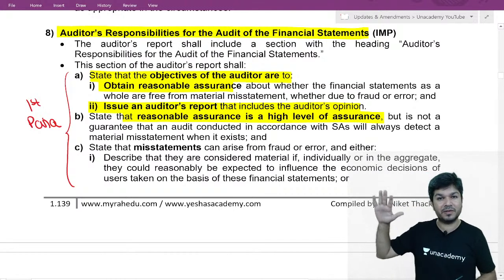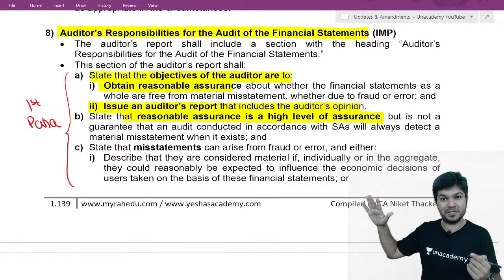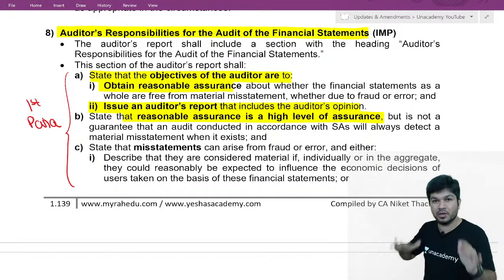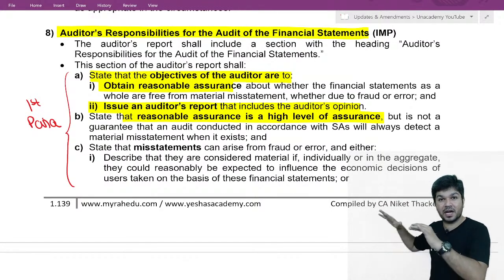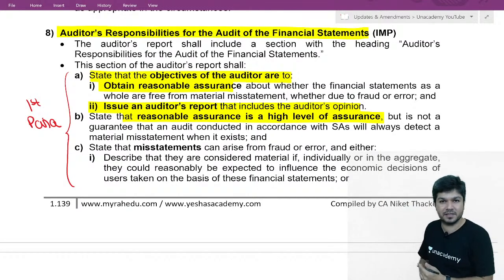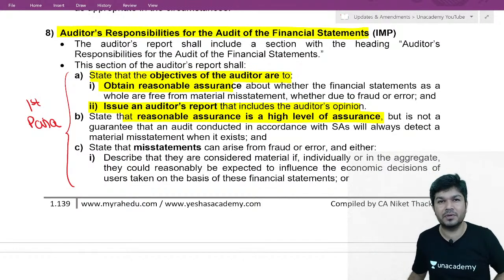It's a high level of assurance, but not a guarantee that an audit conducted in accordance with standards on auditing will always detect a material misstatement if it exists. It's a high level, not absolute. And now the word came, misstatement.